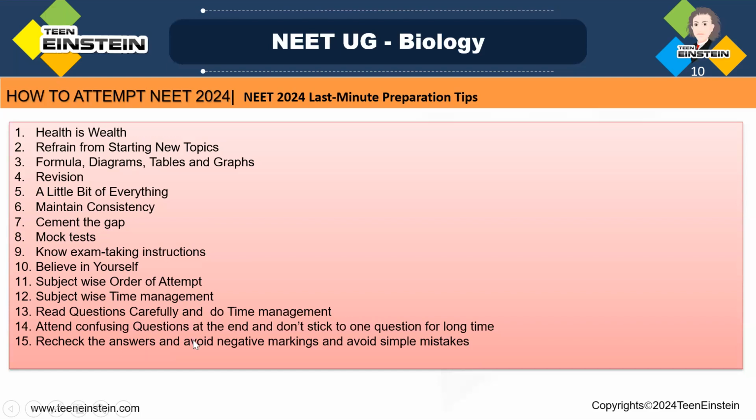Then attend the confusing questions at the end, and don't stick to one question for a long time. If you feel that the problem you're doing is taking so much time, just go to the next question. Don't waste your whole time on one question. If you're at the 14th question, a problem based question, and you are taking more than 4 to 5 minutes, just skip the question, mark it, and go to the next one, because the next 4 or 5 questions will be direct answer questions. Instead of spending time there, you can answer 4 or 5 questions which have direct answers, and for each question you are getting 4 marks. Such kind of ideas you should get. In that time you should not get confused.